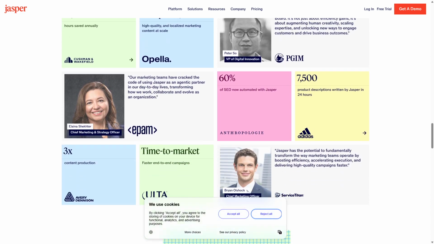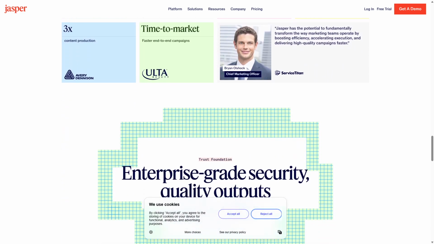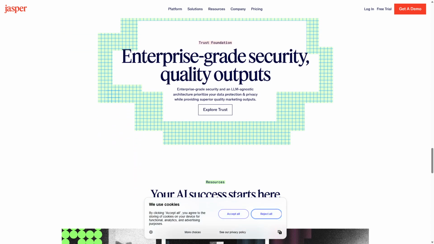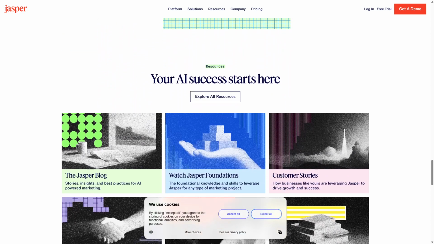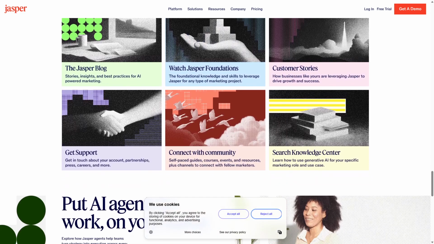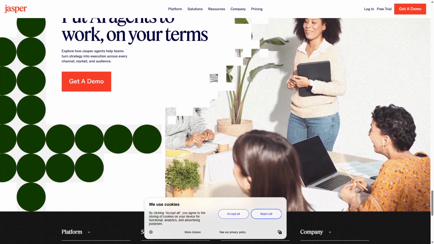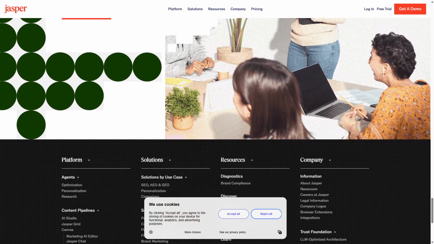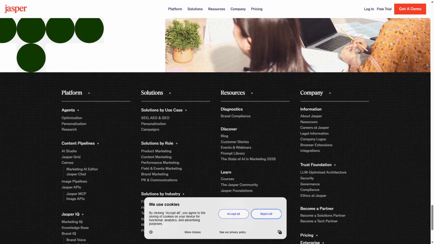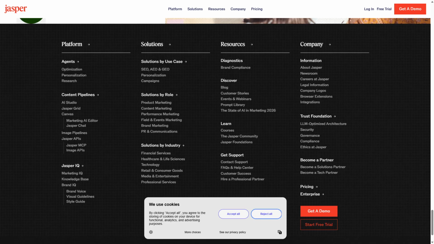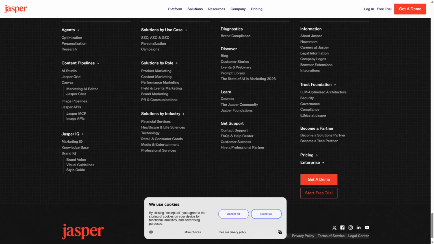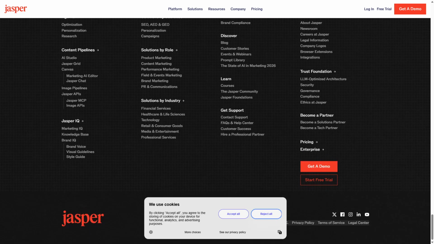However, while the core functionality is impressive, some aspects feel a bit lacking. For instance, the depth of customization options could be better. You can guide Jasper with prompts, but the output can sometimes miss the mark in terms of tone or style. Additionally, there's a learning curve to fully harness its capabilities, especially for new users. Overall, it's a solid tool for content creators, but it might not be perfect for everyone.